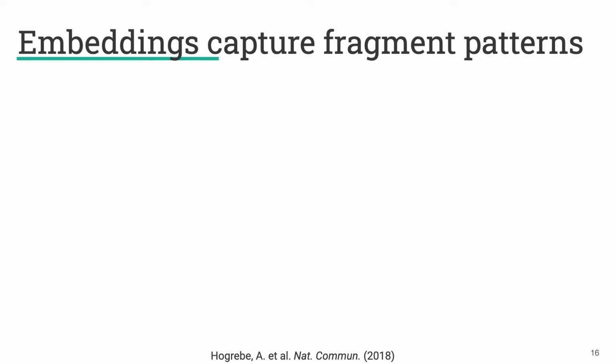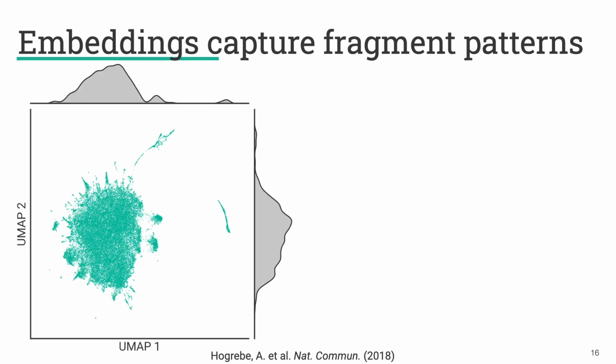One of the cool things is that our embeddings appear to capture fragment patterns in the data. Here I embedded a phosphoproteomics data set with about 56,000 spectra in it. And this is what the UMAP of our embeddings looks like.